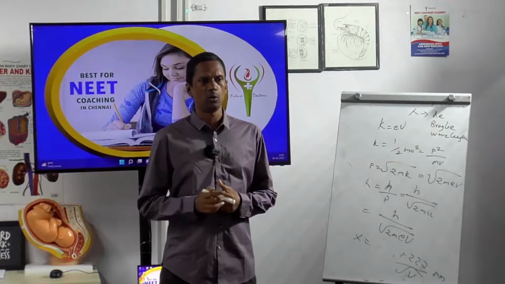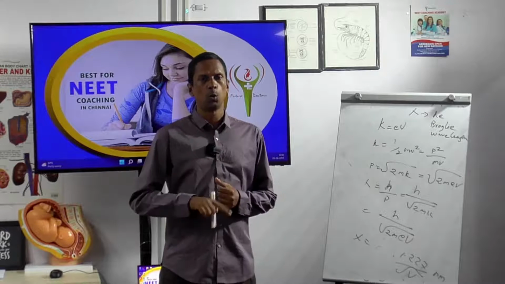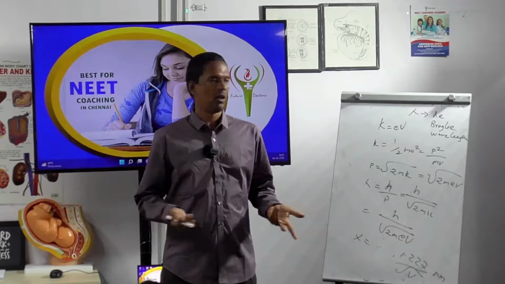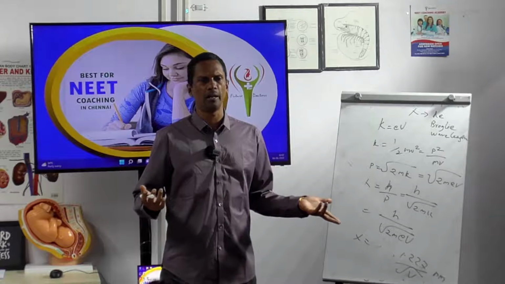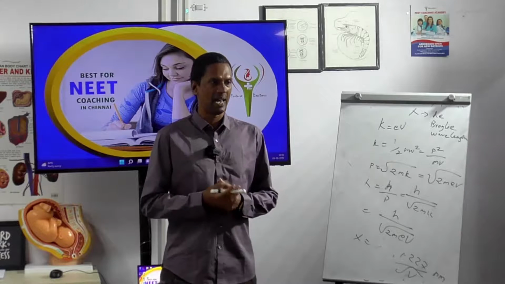If it is 4 volts, root of 4 is 2, so 1.227 divided by 2 is approximately 0.6 nanometer.